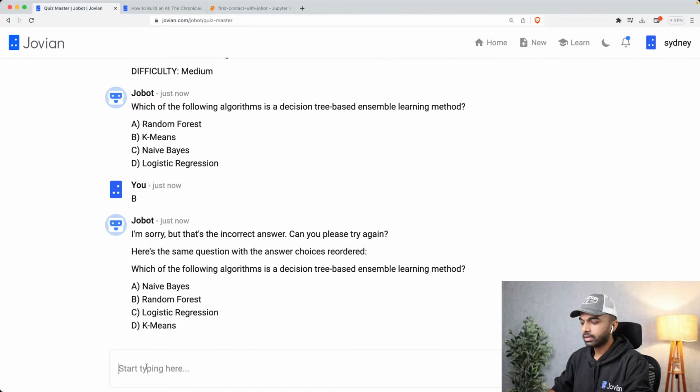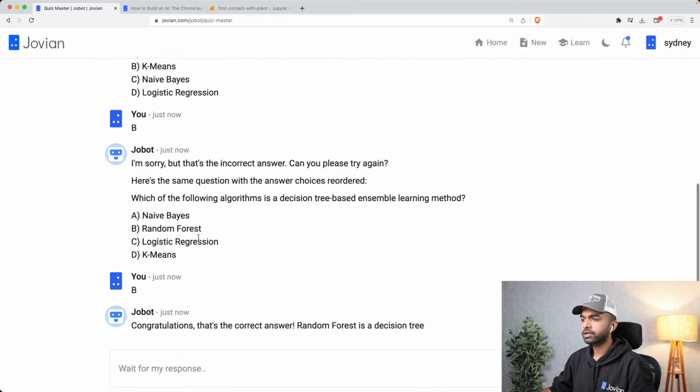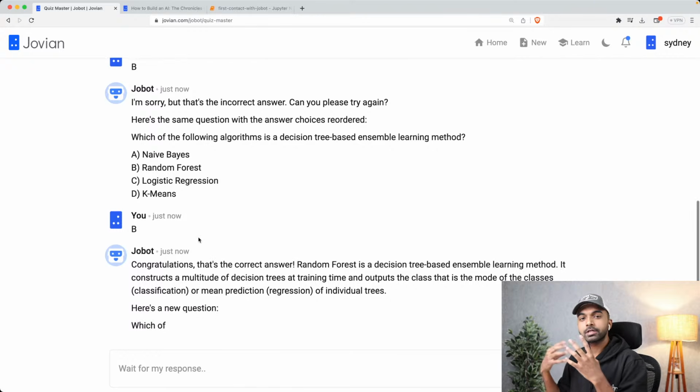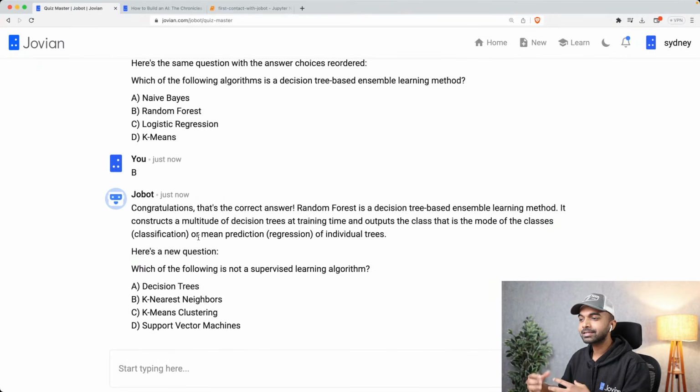So let me this time answer B. I think random forest is correct. So if it's the wrong answer, it asks me to try again. If it's the correct answer, it asks me another question. And you can see the implications of this, that you can auto-generate questions for practice for any topic of your choice.